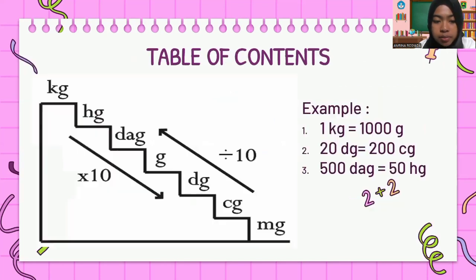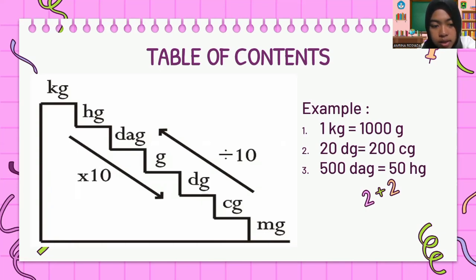Let's go straight to the examples, okay? First, 1 kilogram to gram, up or down? Smart, go down 3 times, then multiply by 1000. Second, 12 decigram to centigram, the same, down, but only one time, so multiplied by 10 or add one zero.